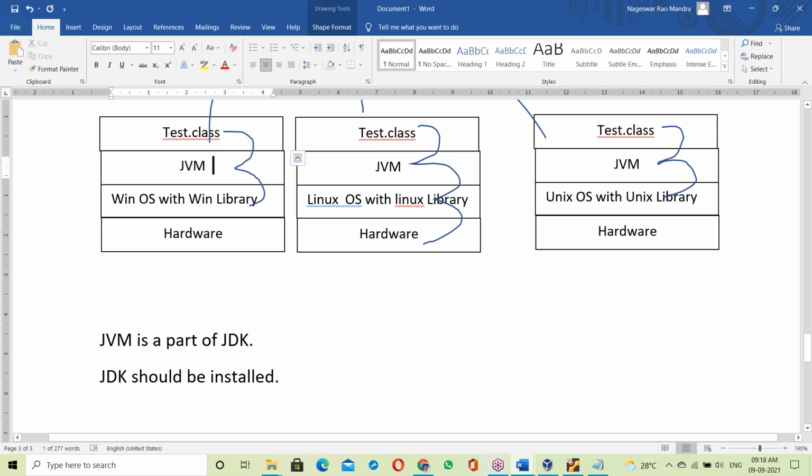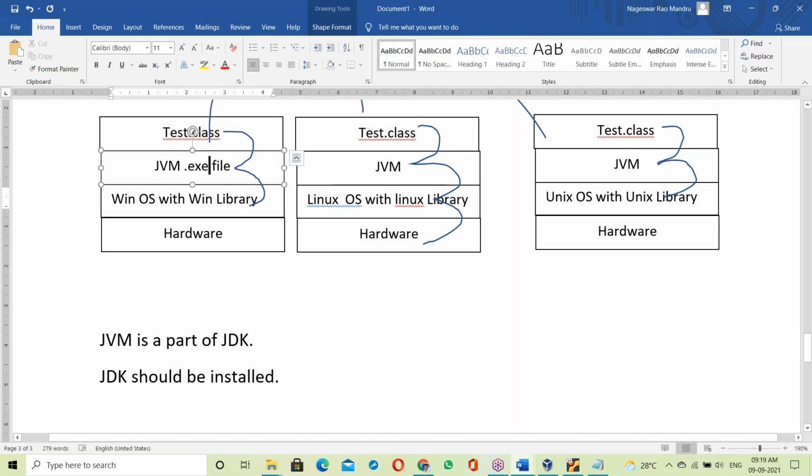So the JVM is developed in C++. If it is developed in C++, it is an exe file: JVM.exe. If it is an exe file, it is OS dependent. This JVM is prepared for Windows, this JVM is for Linux, this JVM is for Unix. There are different JVMs for different operating systems.